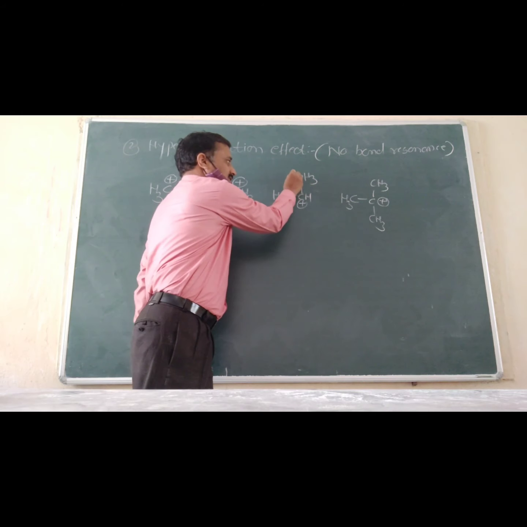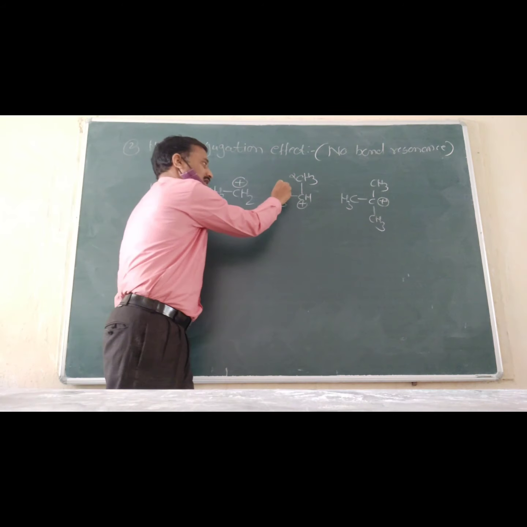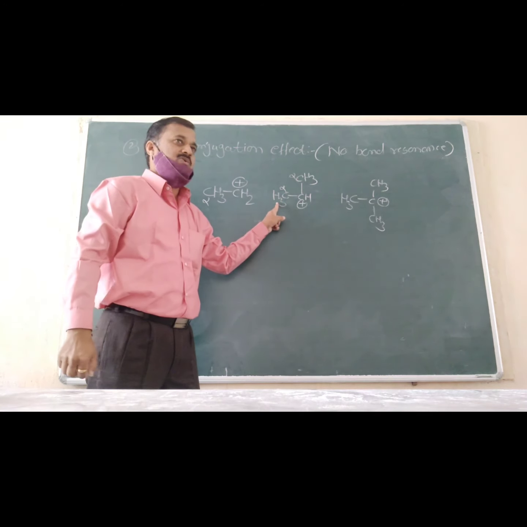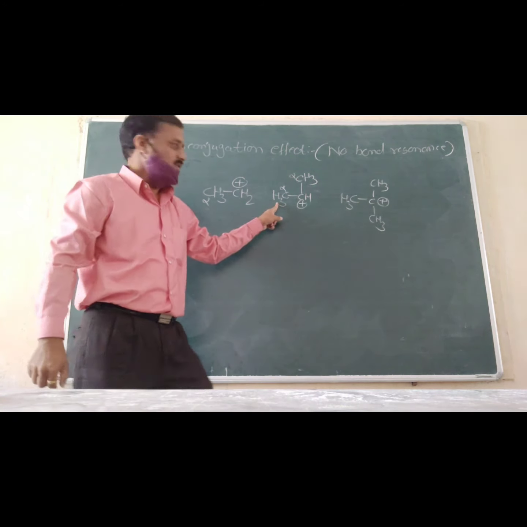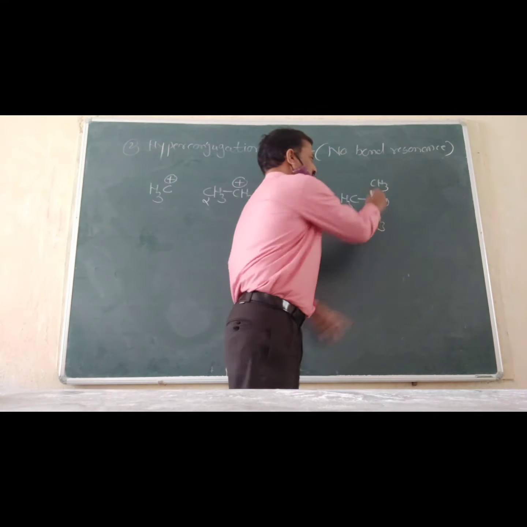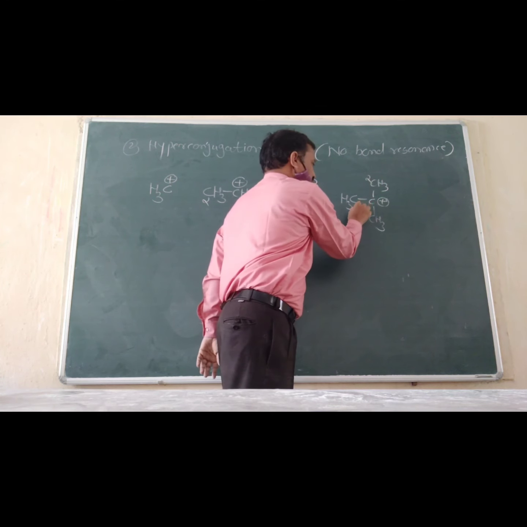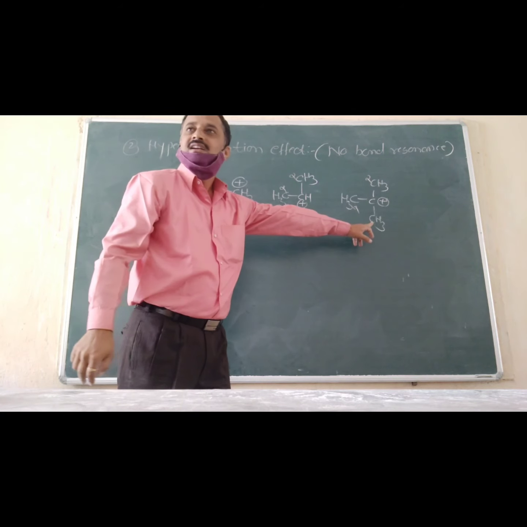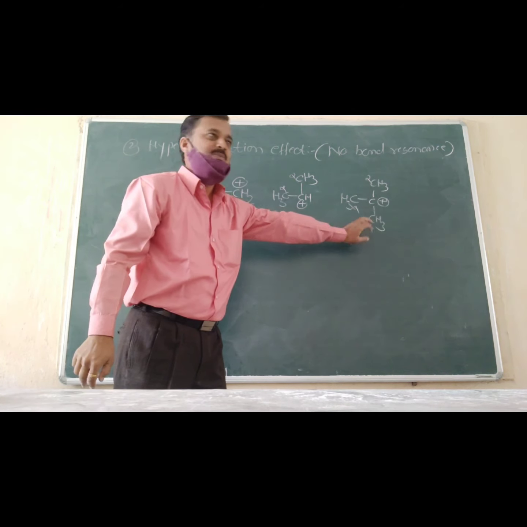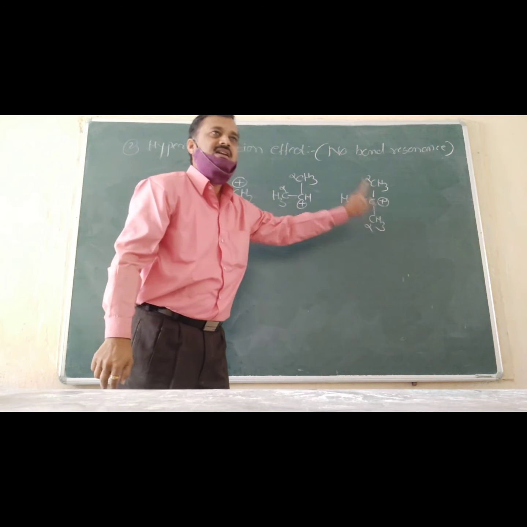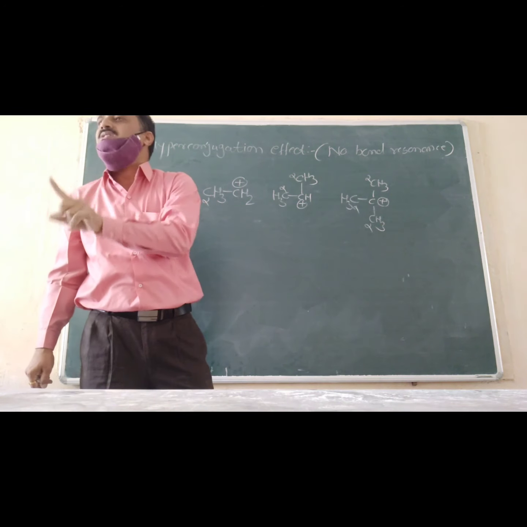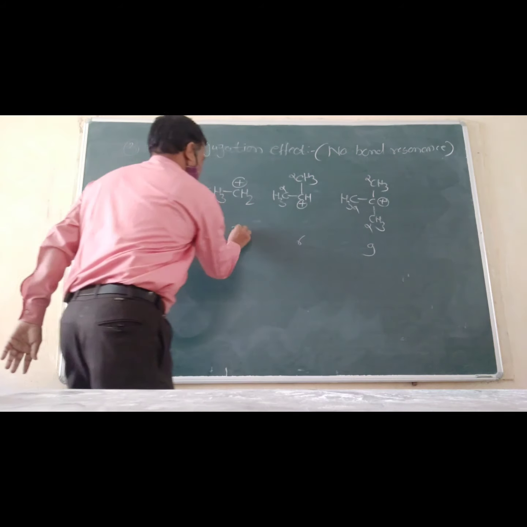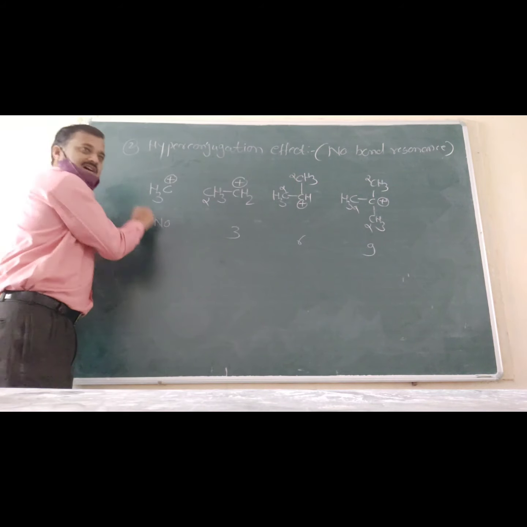In this case, tell me how many alpha hydrogens? 6. This carbon is alpha. This carbon is also alpha. Total alpha hydrogens? 6. Means how many hyperconjugative structures are possible? 6 structures are possible. In this case, this carbon is alpha. Okay. This carbon is also alpha. This carbon is also alpha. Means there are 9 alpha hydrogens. Therefore, for this tertiary butyl carbocation, 9 hyperconjugative structures are possible. Okay. This is 9, 6, 3, no hyperconjugative structures.